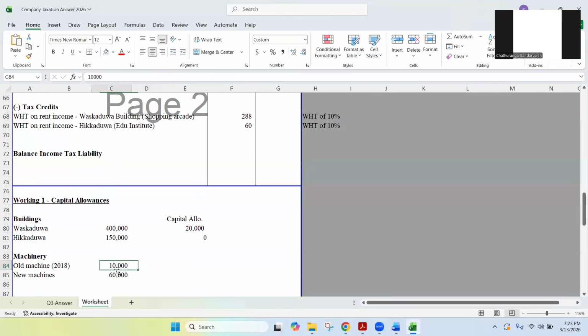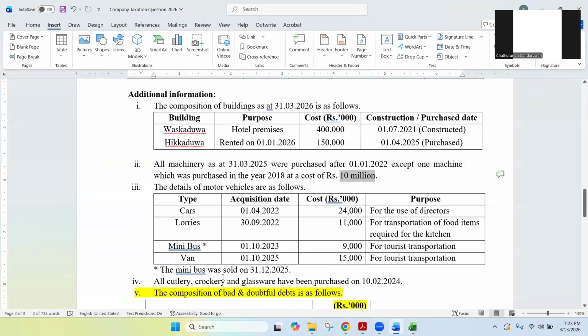We can't, because 2018 means already finished: 18, 19, 19, 20, 2021, 21, 22, 22, 23. This is 25, 26. So no capital allowance. Already we have deducted capital allowances. What about the new machines? 60,000. That is from 2022. So we can still calculate capital allowance.